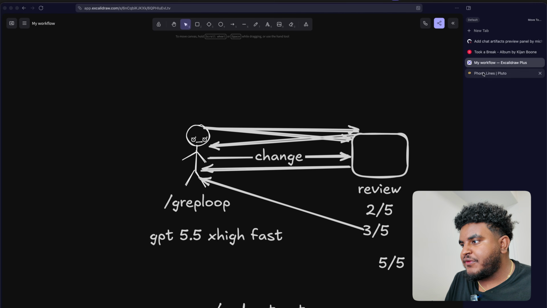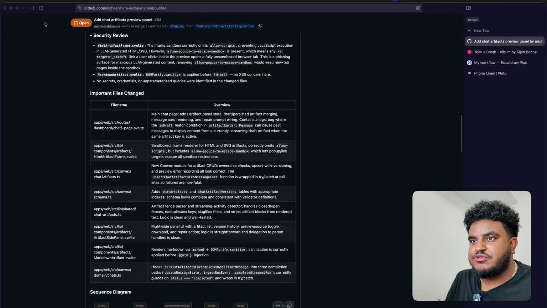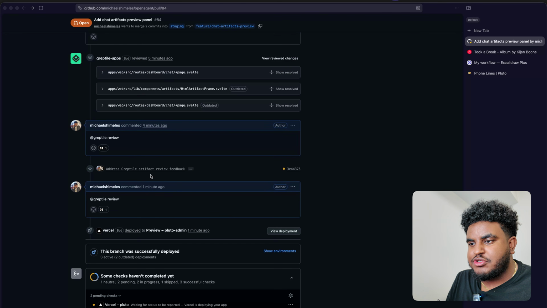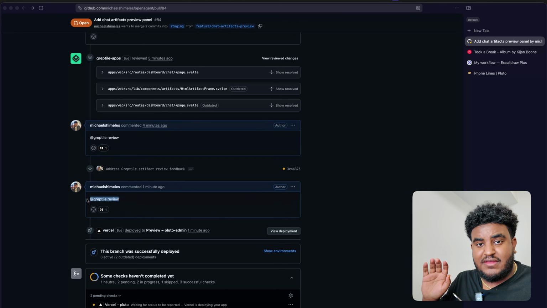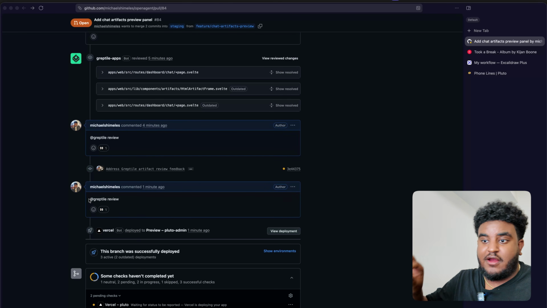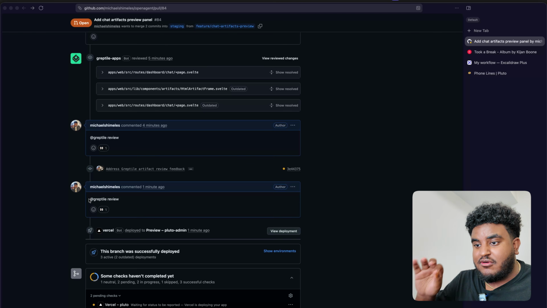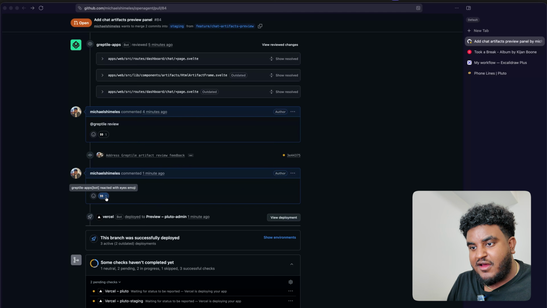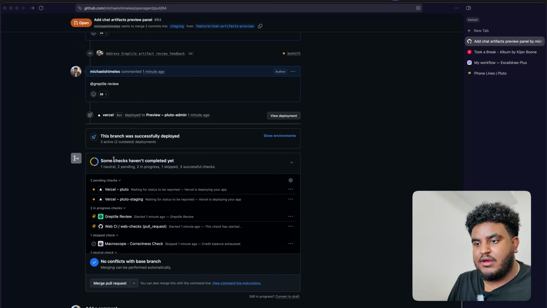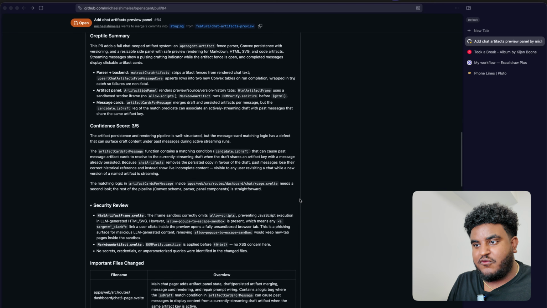Let's see if our Grep review has changed. Let's refresh. It actually pushed the change. And now you see, I didn't even write that. The Grep loop did it. So it fired GitHub's API and wrote @greptile review. And whenever Greptile drops this emoji, that means it's reviewing the code changes. And you can see a review started a minute ago. In a couple minutes, we'll see if this is a 5 out of 5, a 4 out of 5.